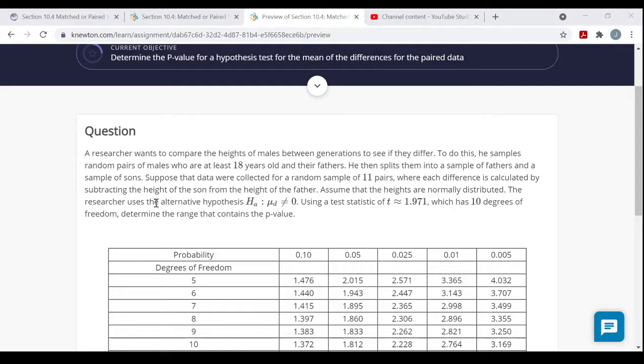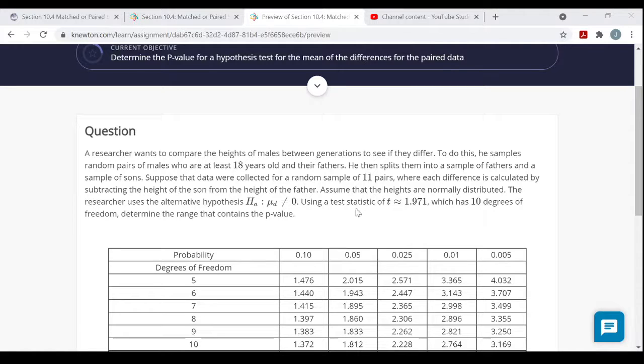The researcher uses the alternative hypothesis that mu d is not 0, meaning that there is some sort of difference between the heights of fathers and their sons. The null hypothesis would be that mu d equals 0, and that there is no difference on average between fathers and sons' heights. But the alternative hypothesis here is that there is a difference on average between all fathers' heights and their sons' heights. Right.